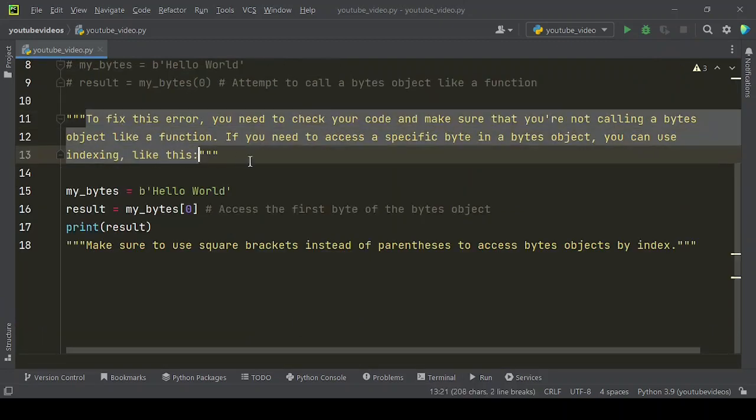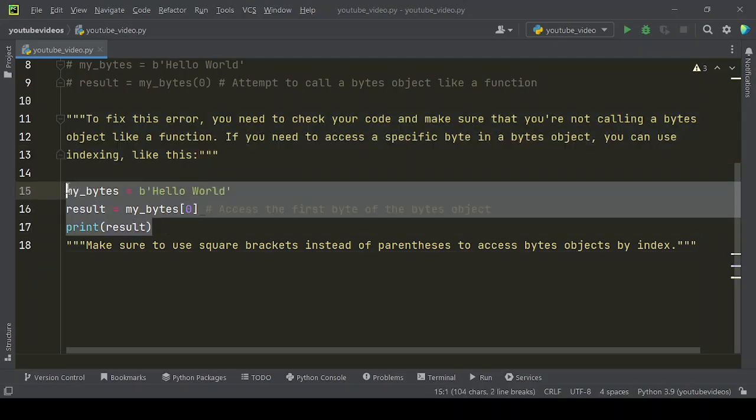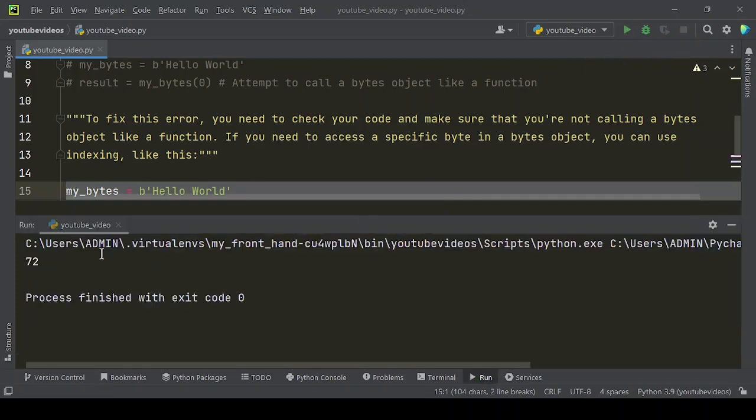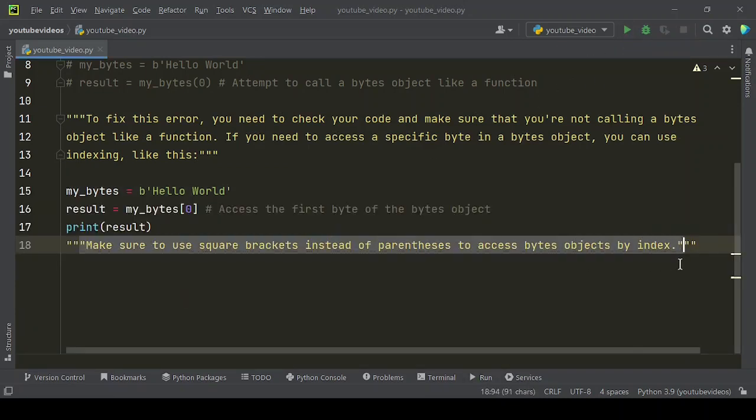To fix this error, you need to check your code and make sure that you're not calling a Bytes object like a function. If you need to access a specific byte in a Bytes object, you can use indexing, like this. Let's run this code. Here is the result. Make sure to use square brackets instead of parentheses to access Bytes objects by index.